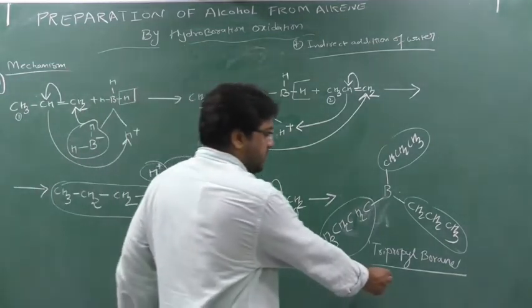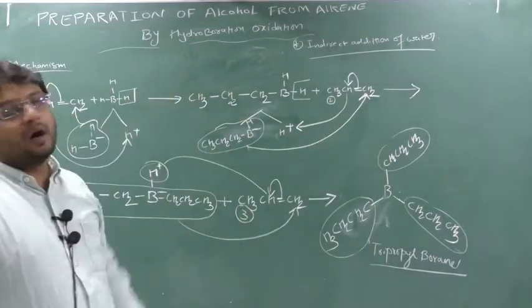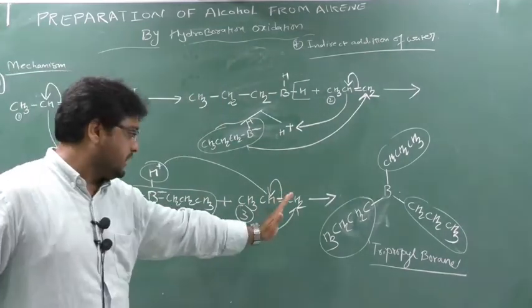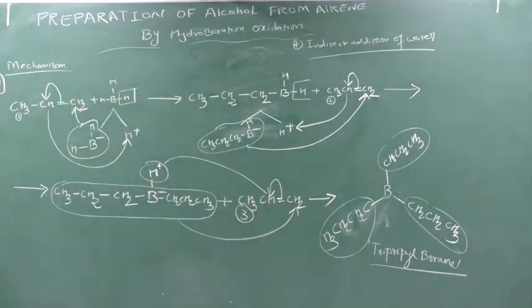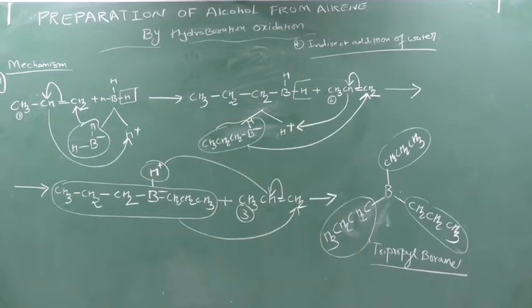So in the first step what do we obtain? We obtain tripropyl borane. Now in the second step we will obtain alcohol by using oxidation. So this is hydroboration. Now we are going to the oxidation. Clear this part? So copy it. This is only the half mechanism I have done.